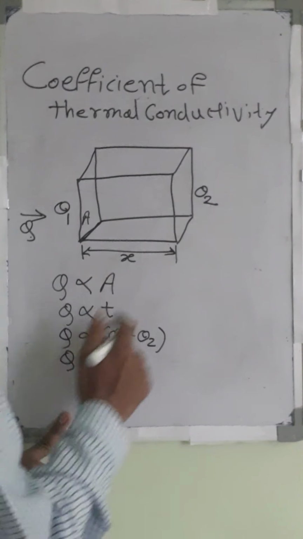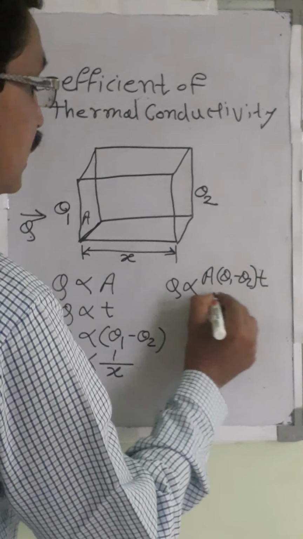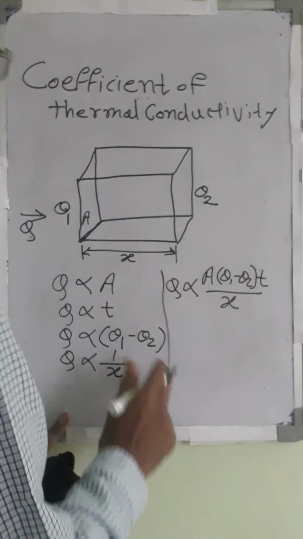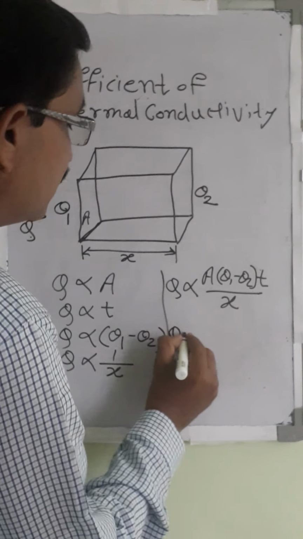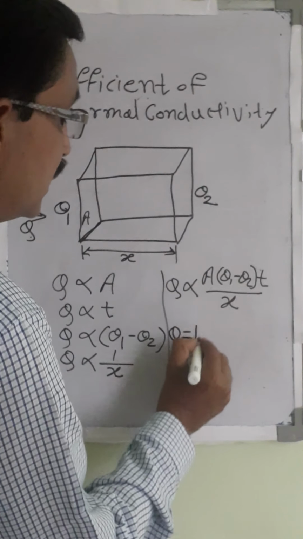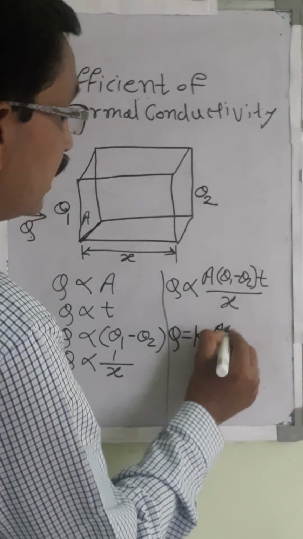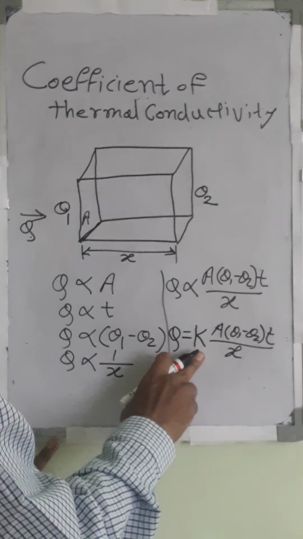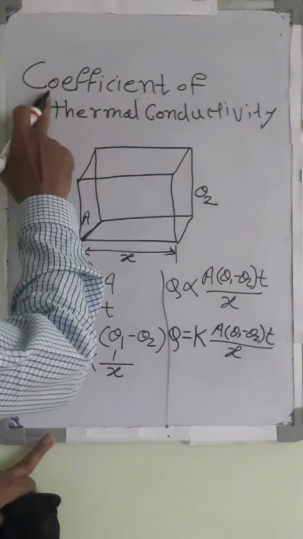Combining all these, Q is proportional to A into theta 1 minus theta 2 into T divided by X. Now the proportionality is replaced, so the equation becomes Q equals K into A into theta 1 minus theta 2 into T divided by X, where the proportionality constant K is called the coefficient of thermal conductivity.